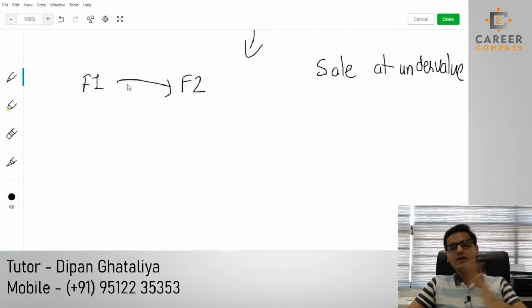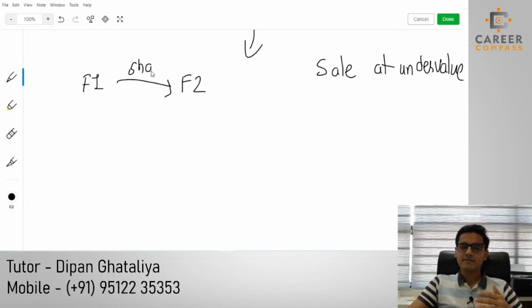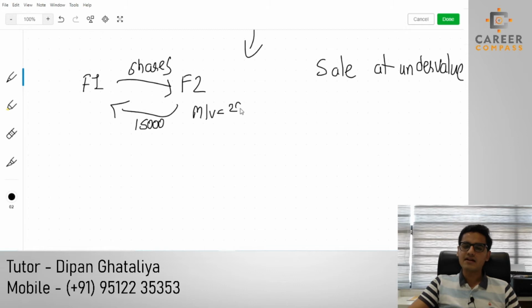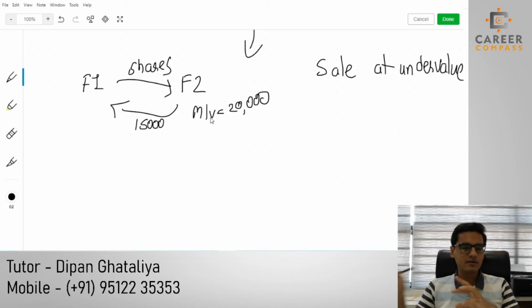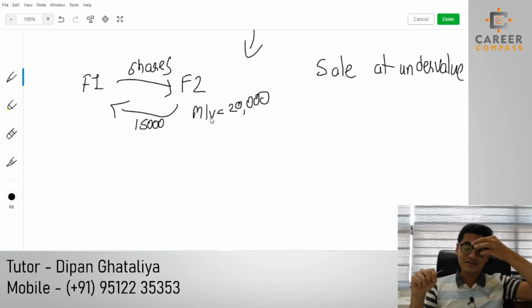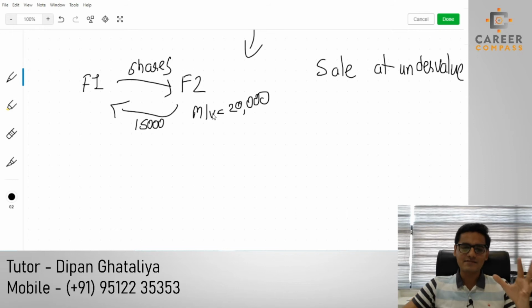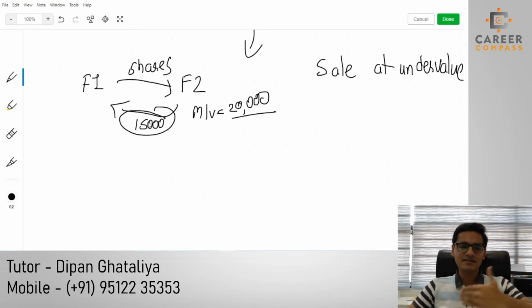Friend 1 has transferred the shares at a discounted price. The friend paid only 15,000, while the actual market value of the shares was 20,000 pound, so we have given a discount to our friend. I know this is not practically possible, but let's take a hypothetical situation. Assume that the market value of the shares is 20,000 and the disposal proceed that we received is 15,000.